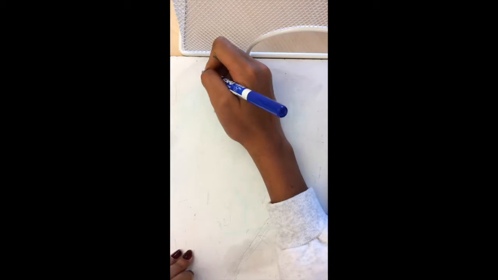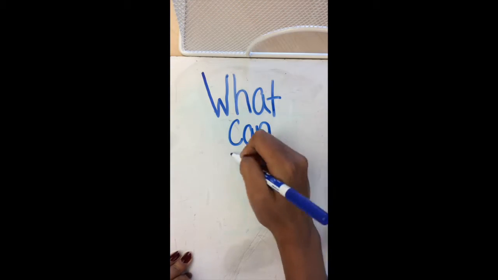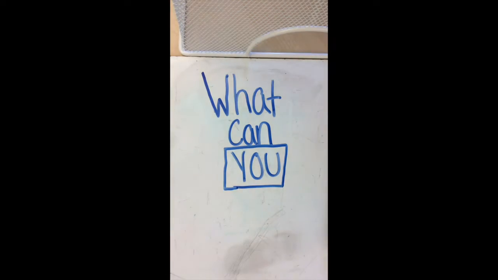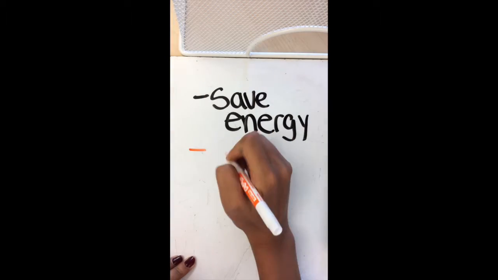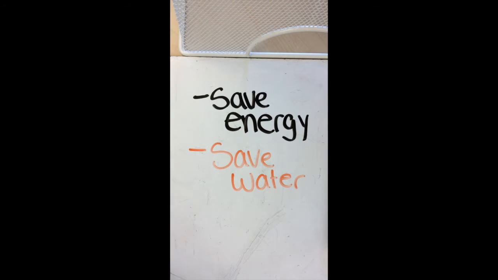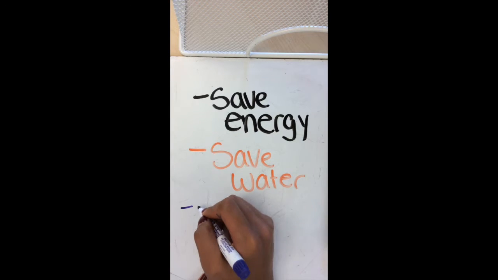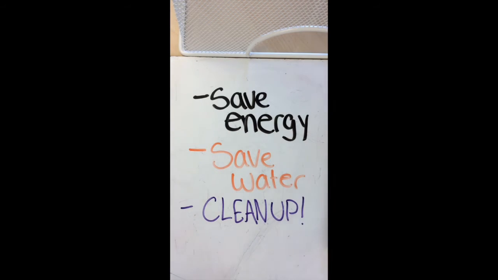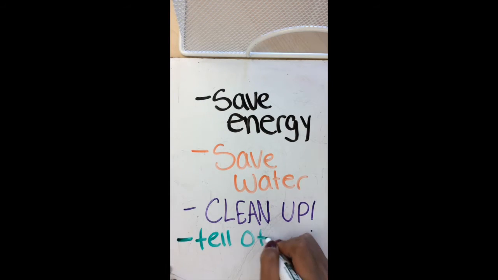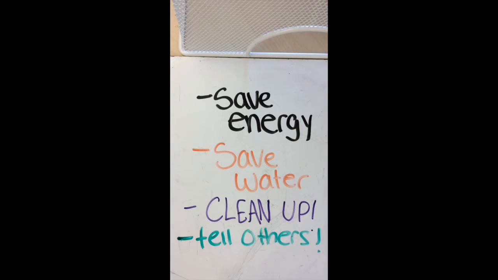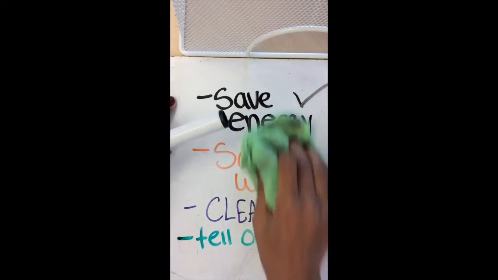So what should you do? Some things you can do is save energy, save water, clean up, and tell others. Once we tell others, we can finally get this important problem across to the world.